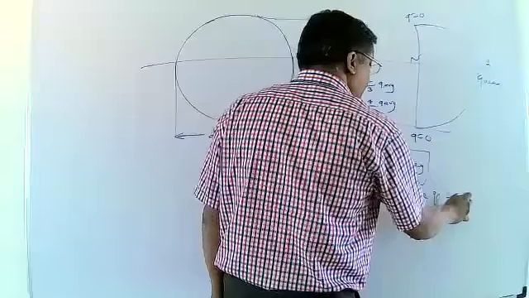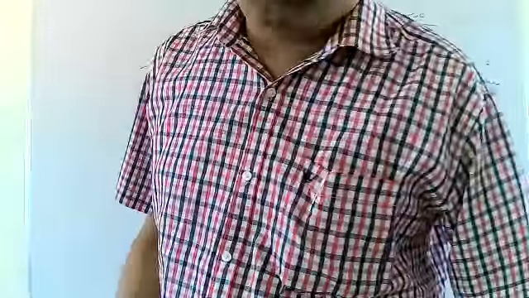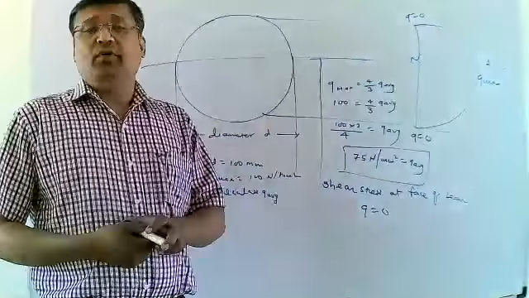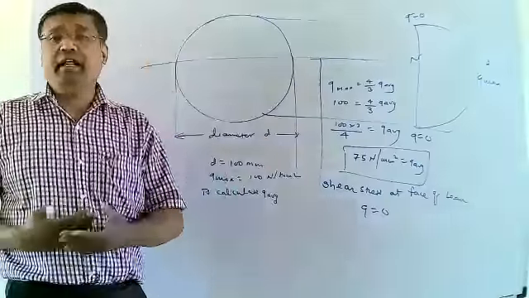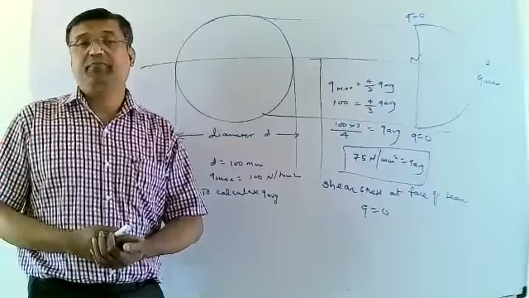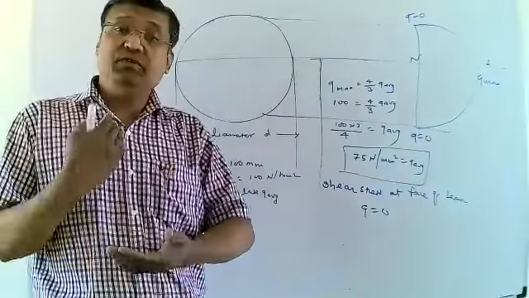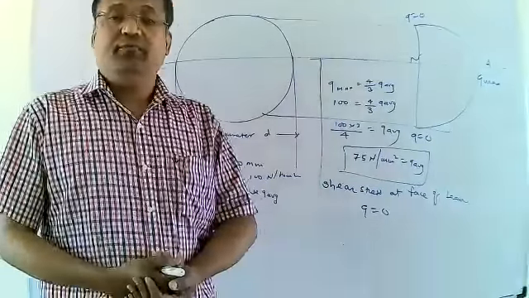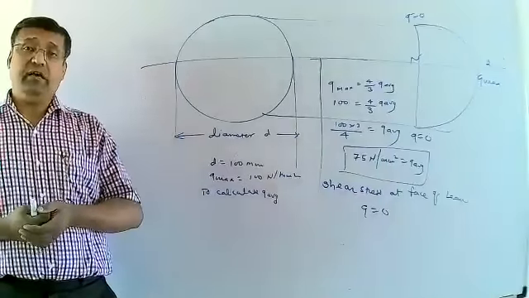This is going to be Q is equal to 0. Always remember, shear stress will be zero at the face of the beam. This is a very simple way to calculate the values of Q average for circular section. Whatever data we have to provide in the problem: in this problem, diameter is provided 100 mm. Then the maximum shear stress induced in the beam, which has a circular cross section, is 100 Newton per mm square.